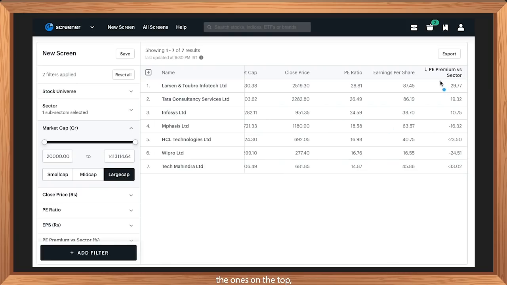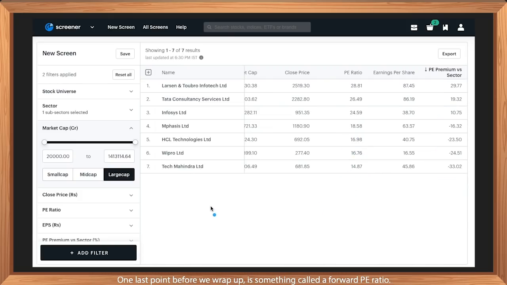The ones on the top with the positive premium. The stocks at the bottom are undervalued versus the sector. Buying strong, undervalued stocks with healthy fundamentals is what long-term investing's core principle is. The expectation is that the stock is currently mispriced, and given that it's a healthy company with good future prospects, the PE ratio will increase in the future. Hence, the price will go up and the holder will make a profit.